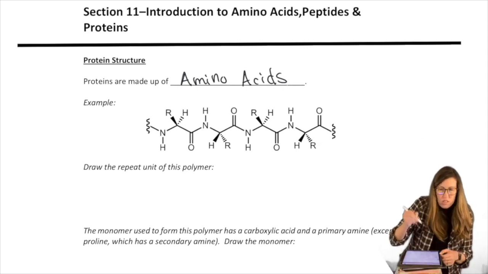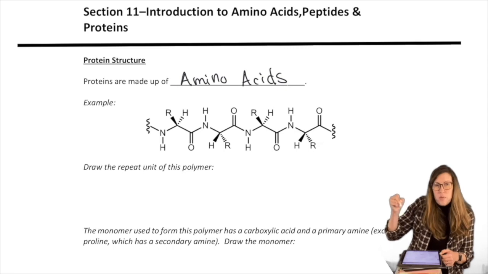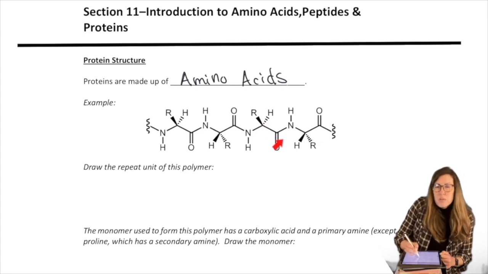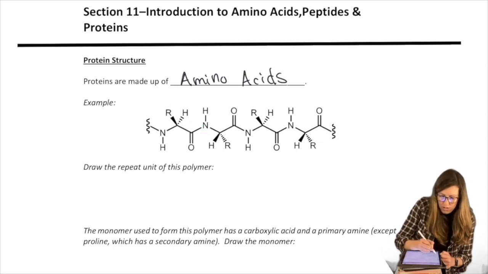I'm going to circle all the unique things, just like I would in any polymer, until I get to a repeat. So notice I have nitrogen, carbon, carbonyl. Nitrogen, carbon with an R group, carbonyl. Nitrogen, carbon with an R group, carbonyl. So we see a pattern there, right? I return to nitrogen, and that's when my unit is over. So let's connect these.